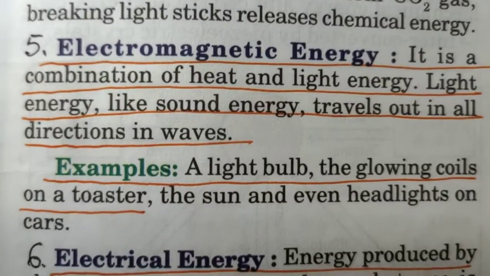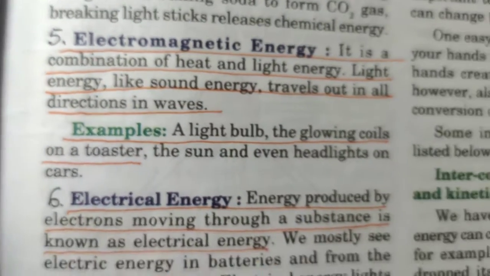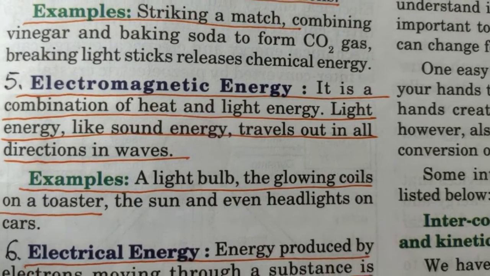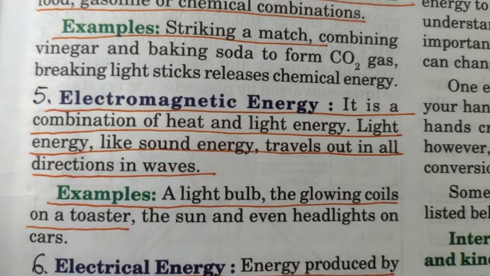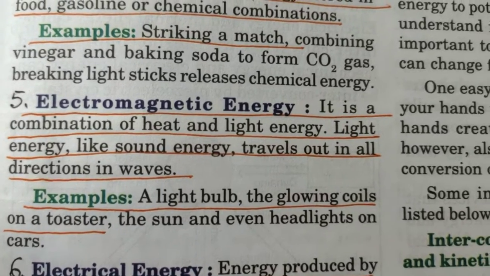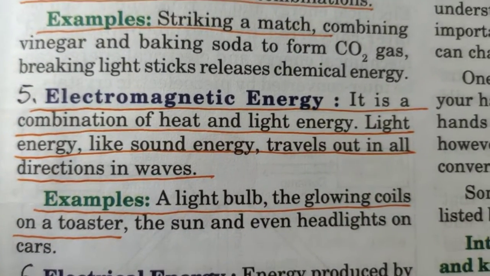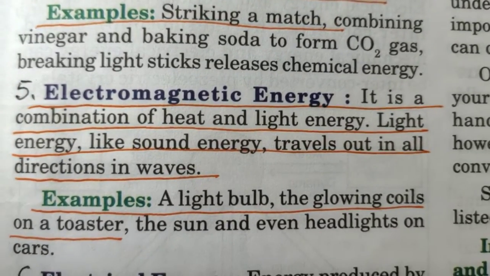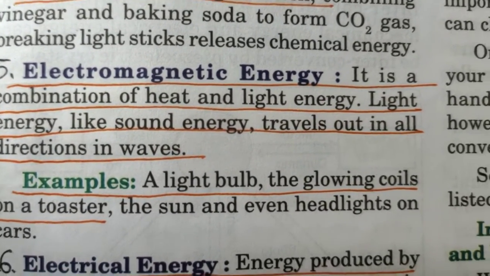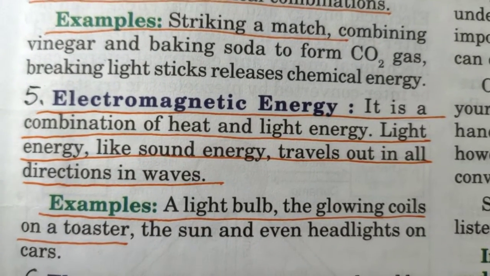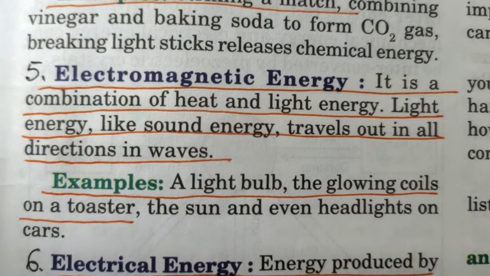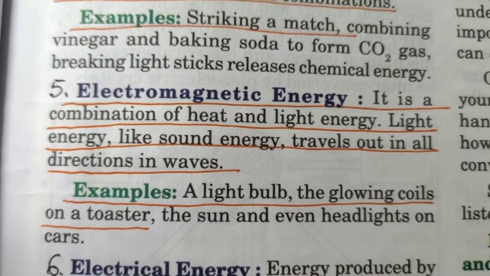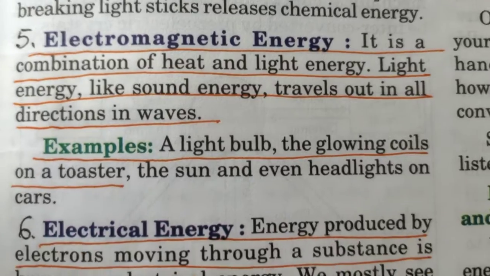Okay. Next is electromagnetic energy. Electromagnetic energy is the combination of heat and light energy. Light energy, like sound energy, travels out in all directions in waves. Now, this electromagnetic energy travels in the form of waves. You will learn about these forms of energy, that is electromagnetic energy, in higher classes. I am not going to discuss it in detail now. It is there in your book, so I am just reading it out to you. But yes, you will learn about this electromagnetic energy in higher classes.